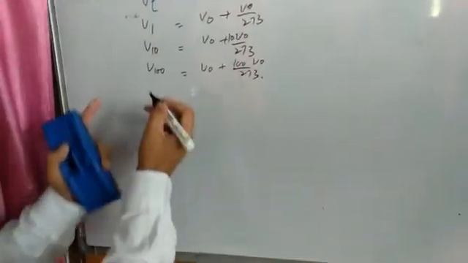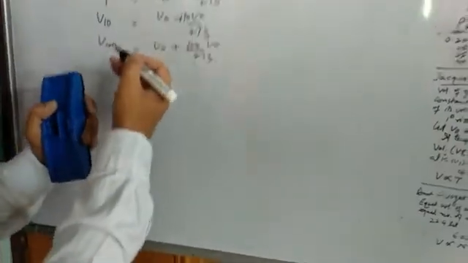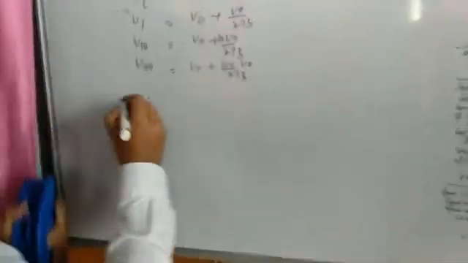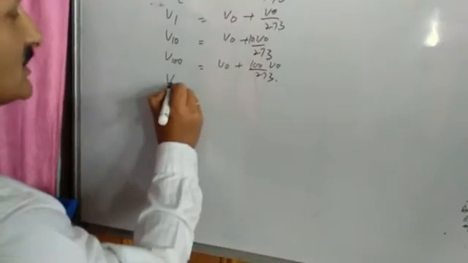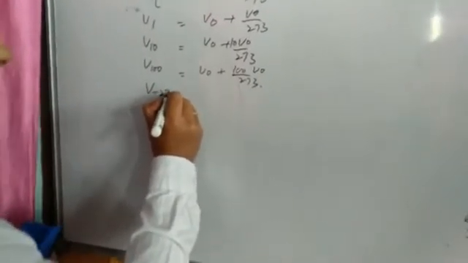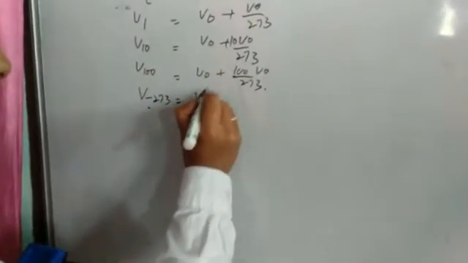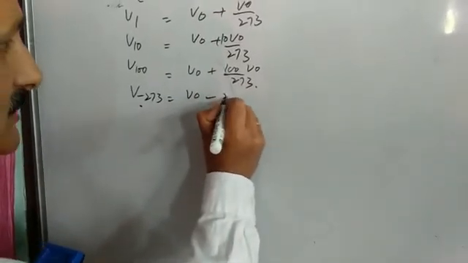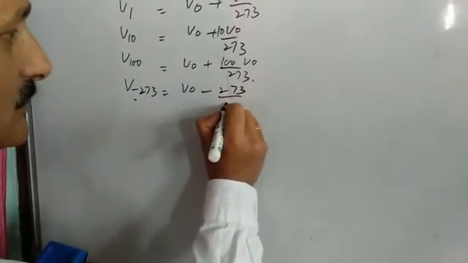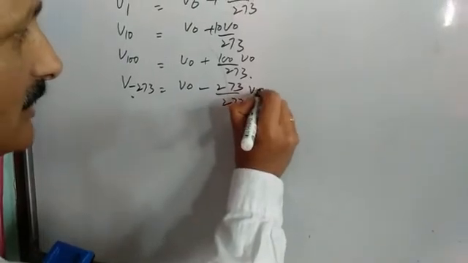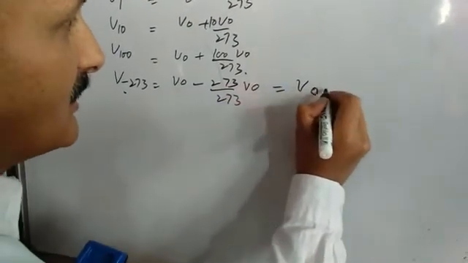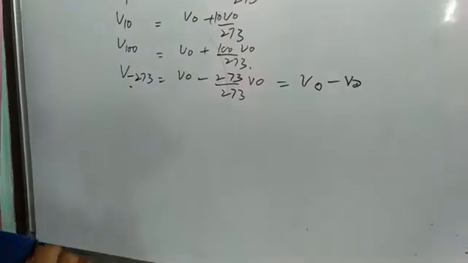If temperature, instead of increasing, we decrease it to minus 273, then it will become V0 plus minus 273 by 273 V0. It will be V0 minus V0, which is zero. So this is Charles law.